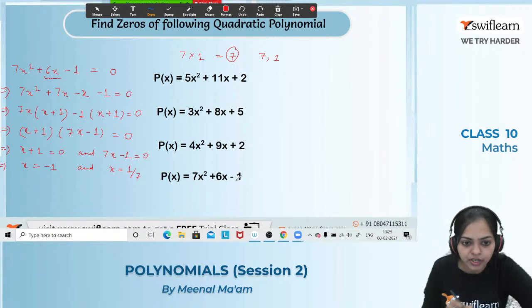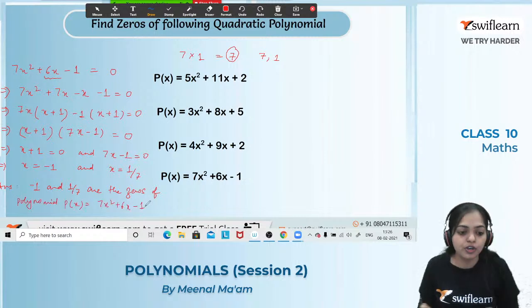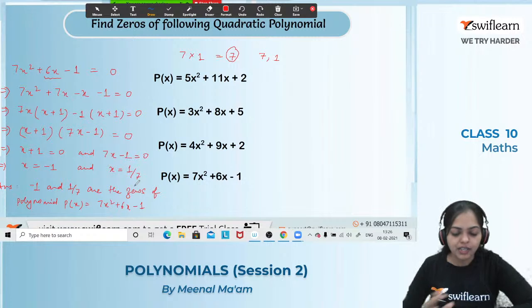So the answer is minus 1 and 1 by 7 are the zeros of the polynomial p(x) equals 7x square plus 6x minus 1. Got it? Okay everyone? Alright. So any doubt till here?